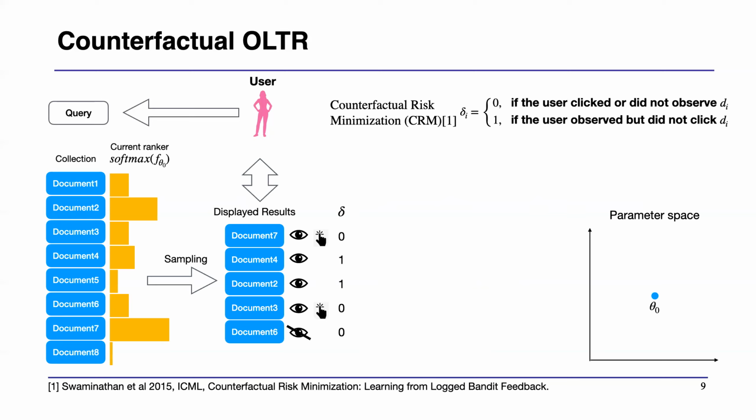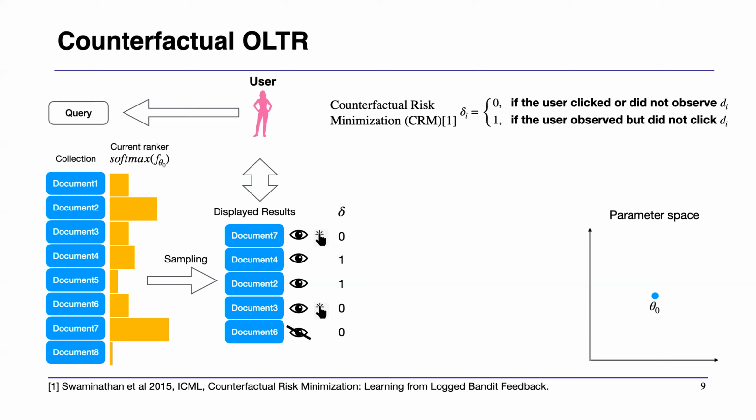The user will make some clicks on it, and following the counterfactual risk minimization framework, we assign reward 0 to documents that the user clicked on or did not observe, and assign reward 1 to the documents that the user observed but did not click. You can think of this CRM as, we want to penalize the documents the user observed but did not click. It is saying that those documents are risks if you put them in the result page. So we want to minimize this risk.